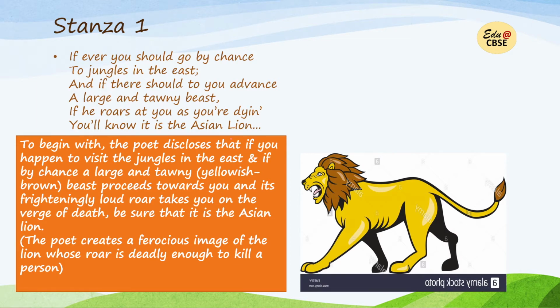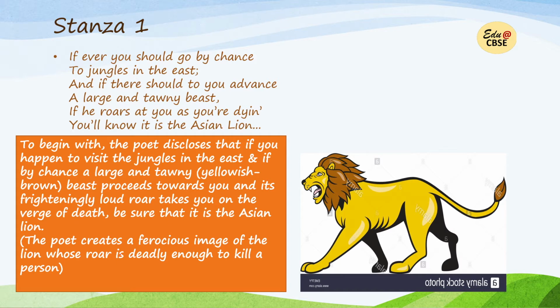So the poet, to begin with, discloses that if you happen to visit the jungles in the east, and if by chance a large and tawny, so tawny here is yellowish brown, beast proceeds towards you, and its frighteningly loud roar takes you on the verge of death. So just the roar of the animal, सिर्फ उसके गरजने की आवाज से अगर तुम बस मरने वाले हो, so be sure that it is the Asian lion.